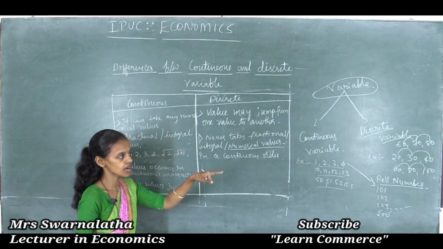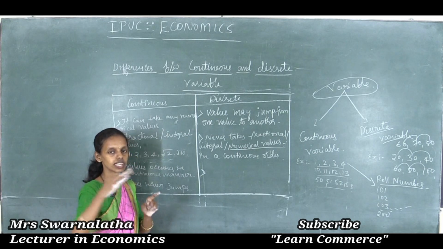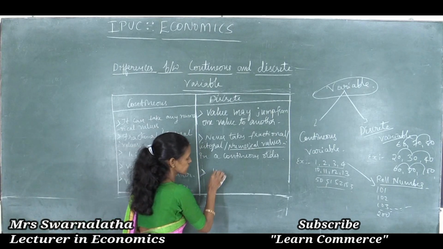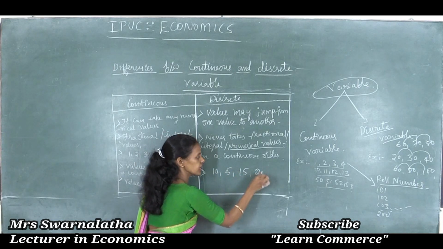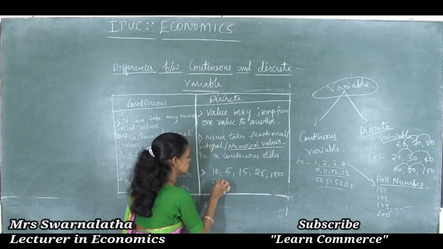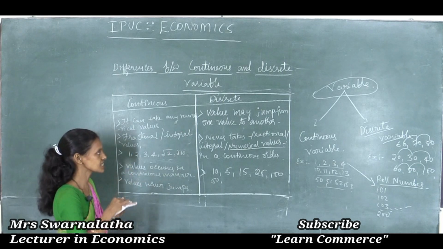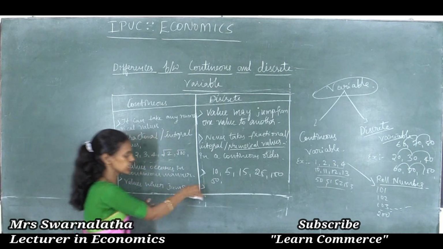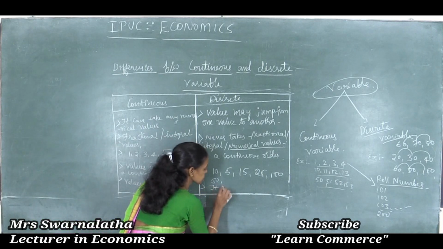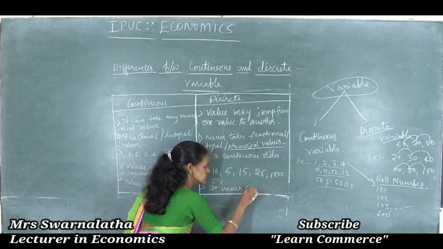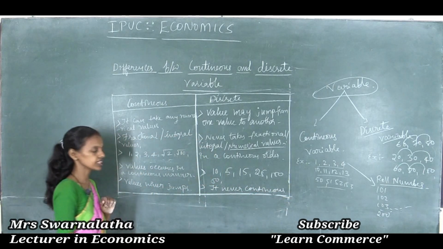As I said in the example, marks scored by the students in a class are never the same, never in the continuous order. One may score 10, one may score 5, one may score 15, 25, 100, 50 like that. Values which jump from one value to another are said to be the discrete variable. It never maintains continuity in the order.